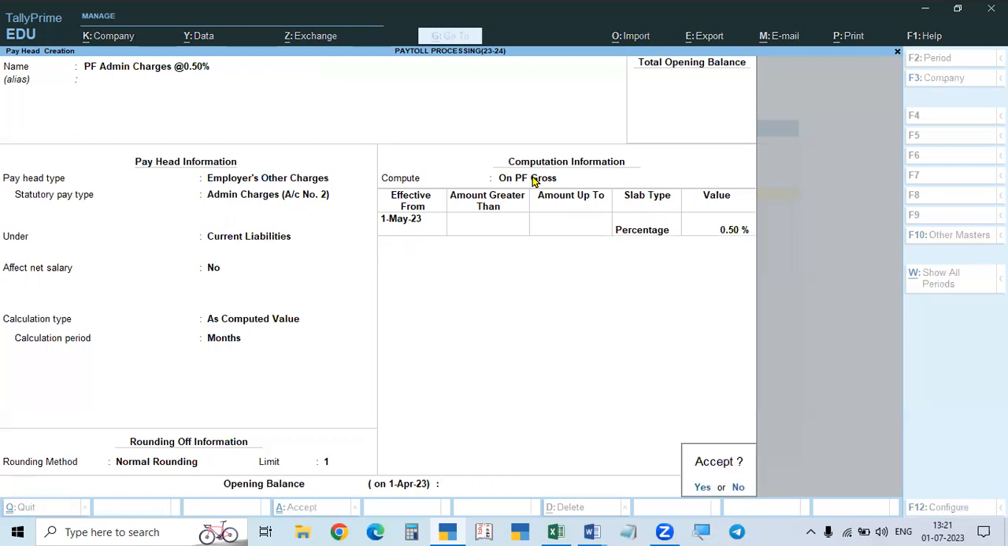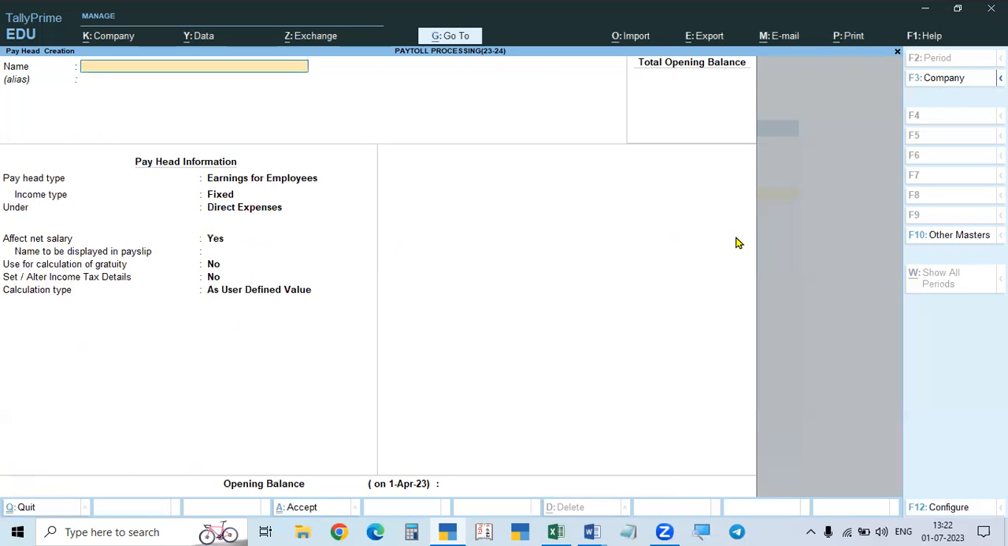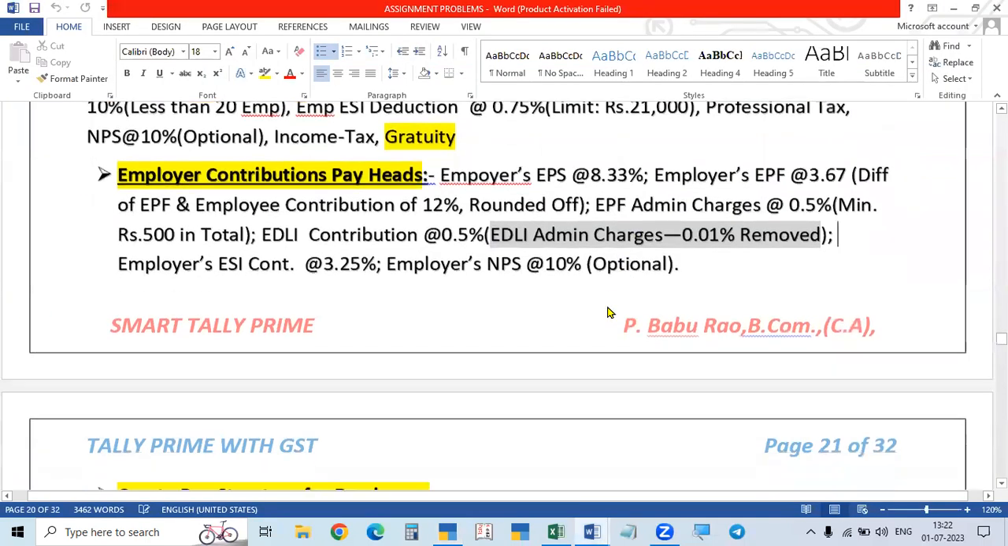And PF admin charges are 0.5% of the gross provident fund of all the employees taken together. If it is less than 500 rupees, a minimum of 500 rupees is to be paid. If it is more than 500 rupees, the actual amount will be paid. So with this, we completed all the pay heads.